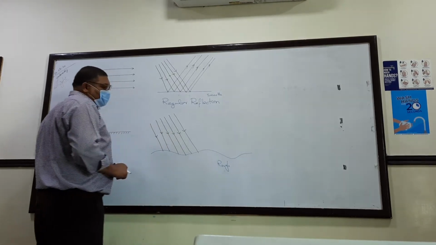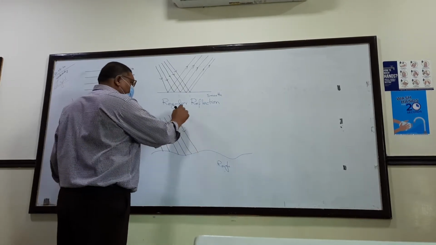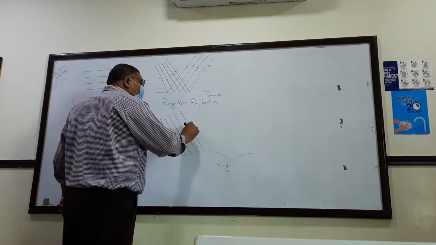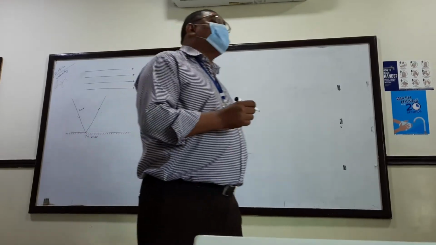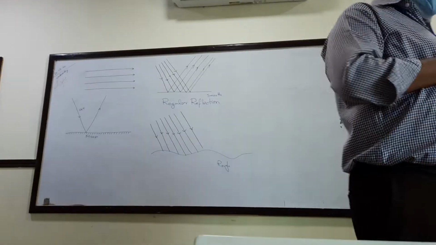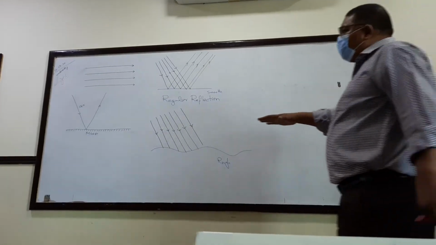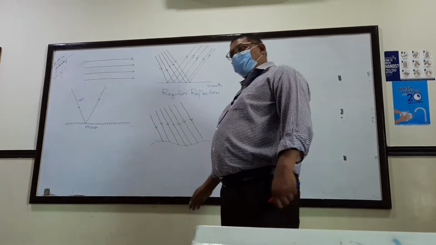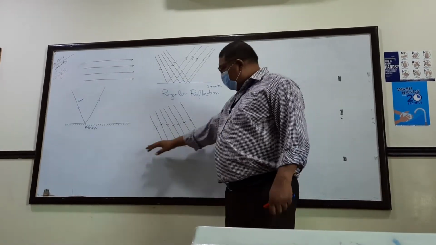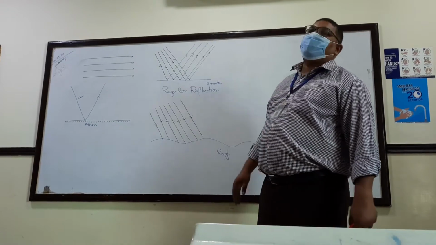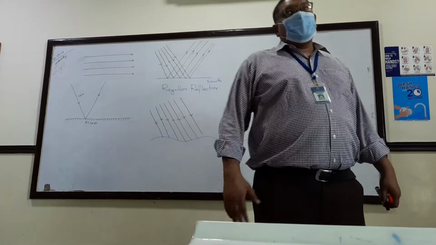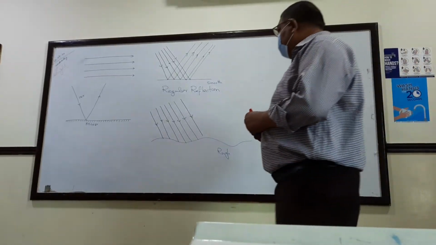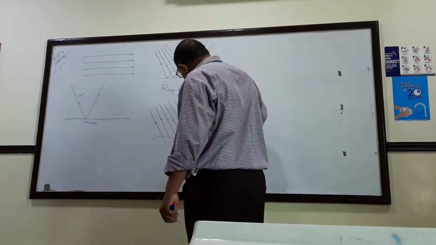You see? Now, these are what we call incident rays, which are falling on the surface. We call them incident rays. So I have light rays which are parallel to each other, and they are falling on the surface. And this surface is not smooth. So what will happen? Some of them